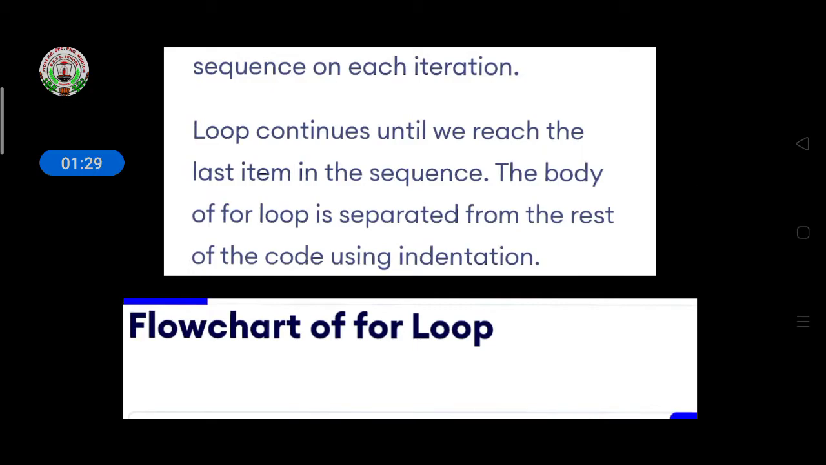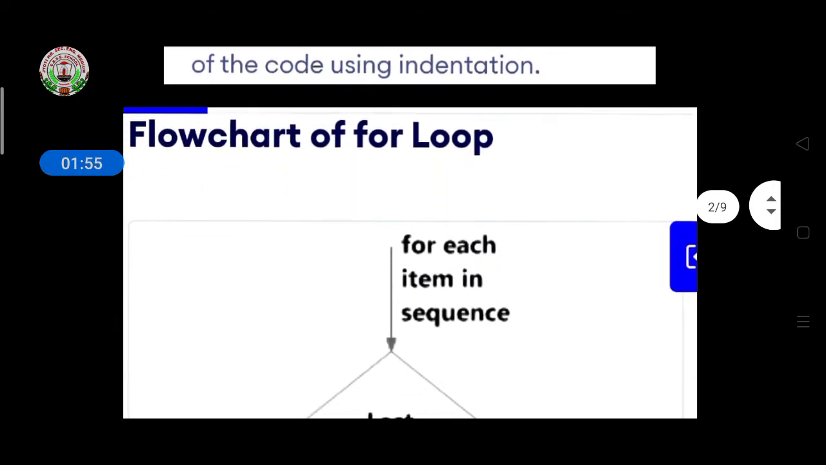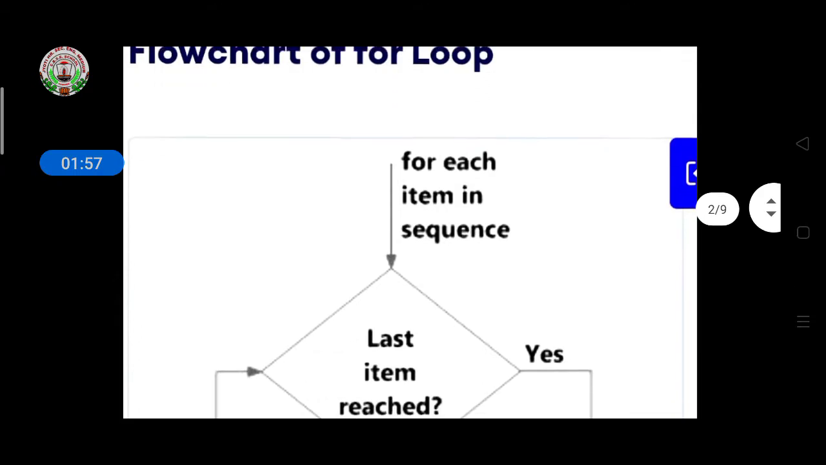The body of the for loop is separated from the rest of the code using indentation. It means that it will continuously show the output until the loop condition is finished. Suppose you have given 5 times to print; until the 5 times are completed it will show the output, and after that it will come out of the indentation, out of that code. Then here the flowchart is given.